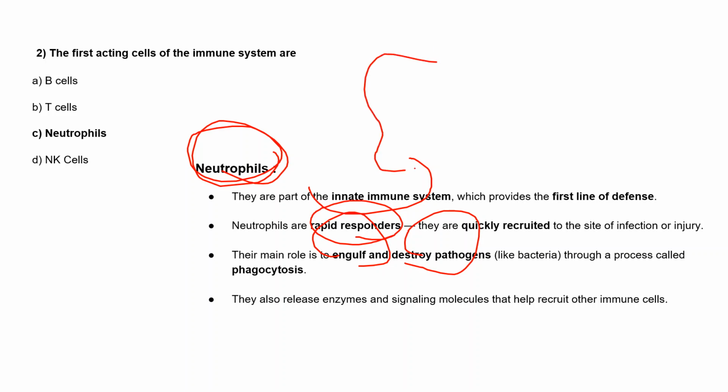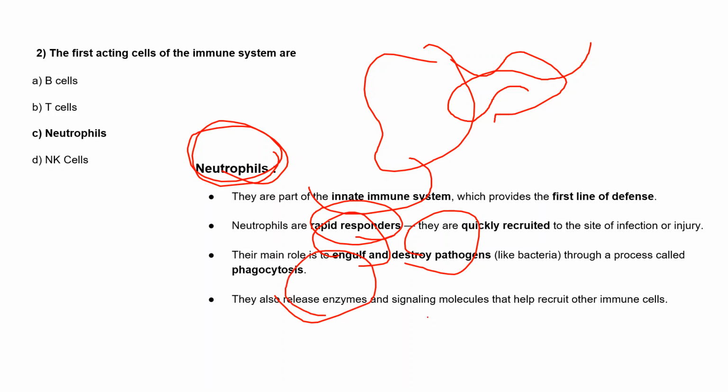So these neutrophils form phagosomes, and through the process of phagocytosis, they engulf the bacteria and destroy it. They also release some kind of enzymes and signaling molecules so that they can recruit the other immune cells also.